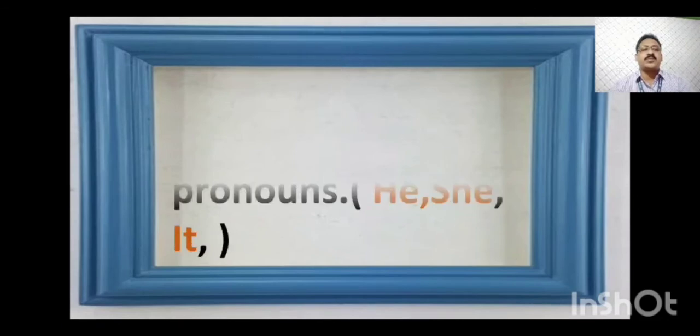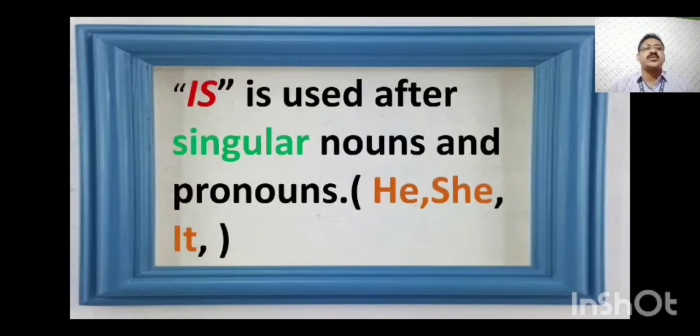Next one is is. Is is used after singular nouns and the pronouns he, she, it. If the noun or pronoun is singular, like he, she, it, after it we use the helping verb is.